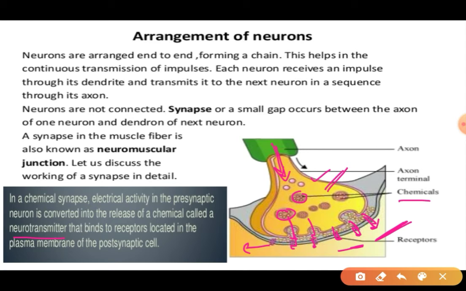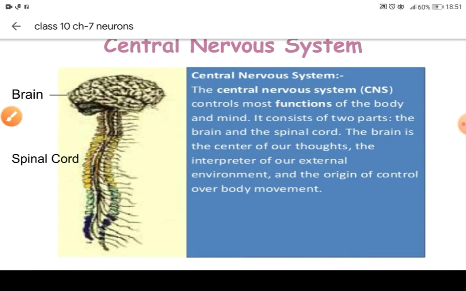So what we have learned: the axon brings the impulses. When the impulses reach the nerve ending, they turn into chemicals which are known as neurotransmitters. These neurotransmitters come out of this nerve ending and pass into the next dendrite through these receptors. So this is the mechanism.